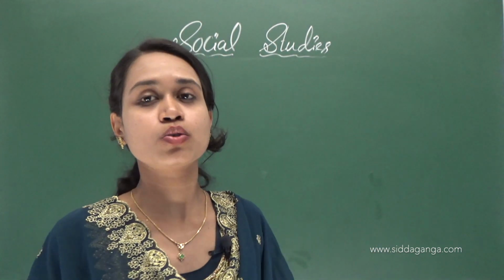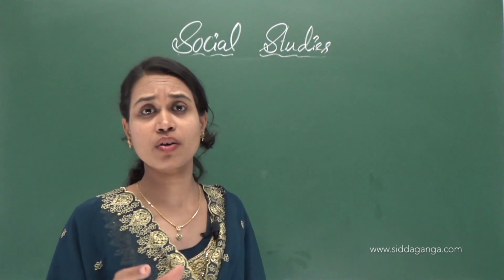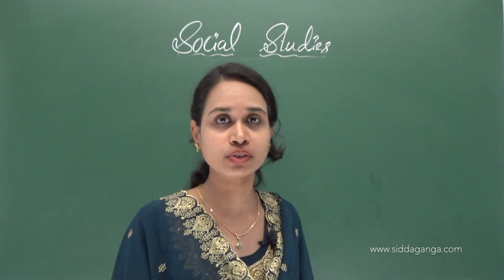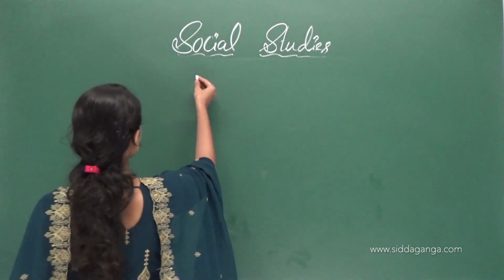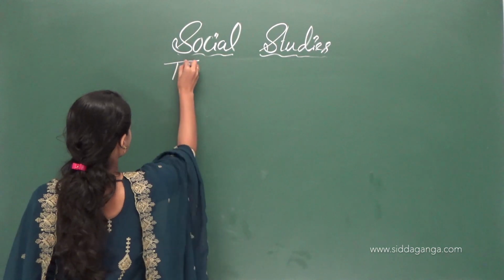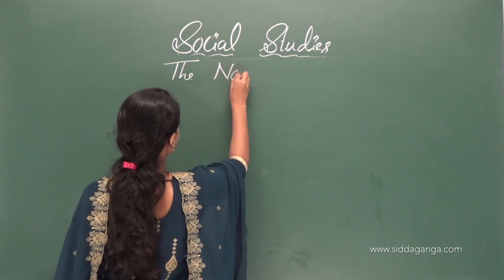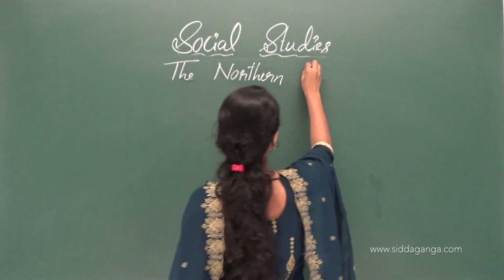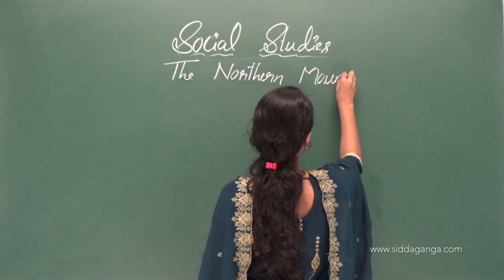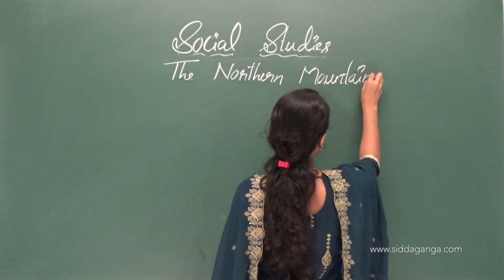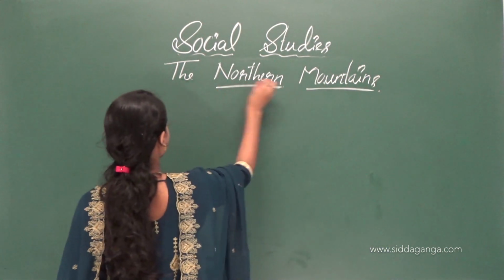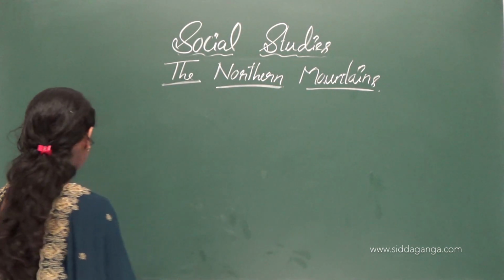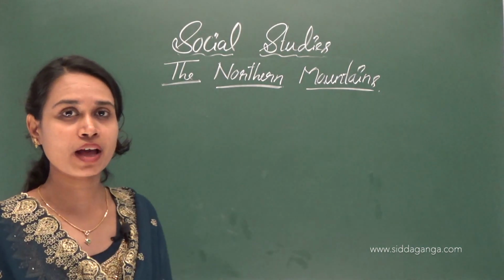So first we are going to learn about the northern mountains, one of the physical features of our country. The northern mountains include the Himalayas.